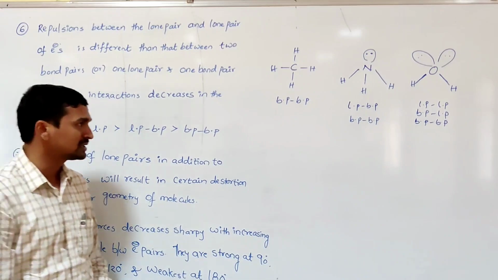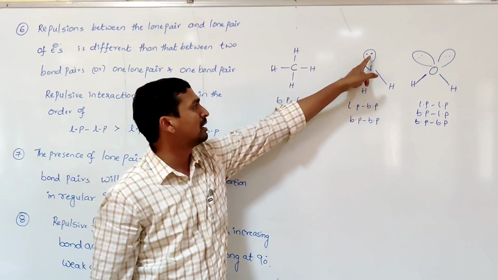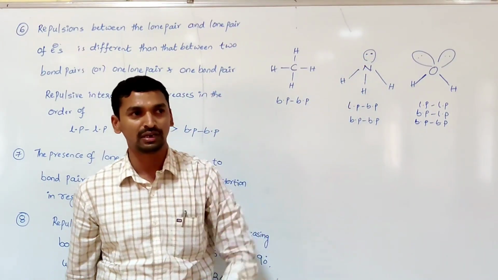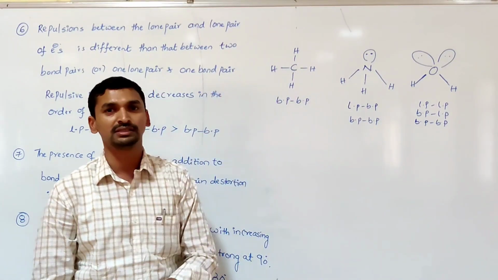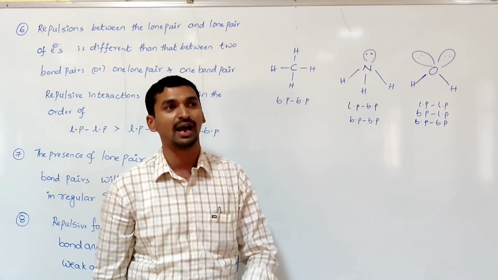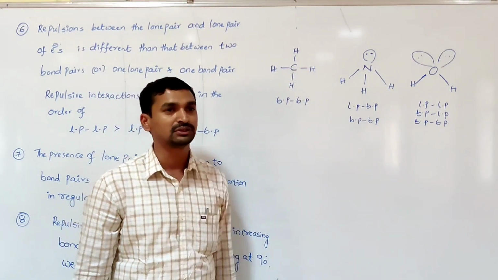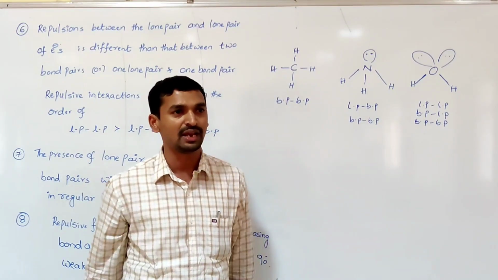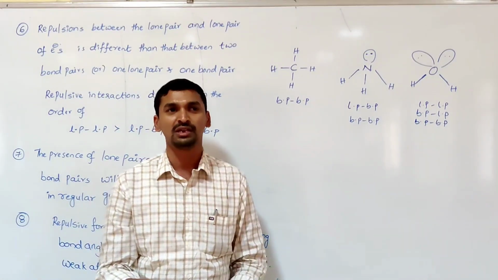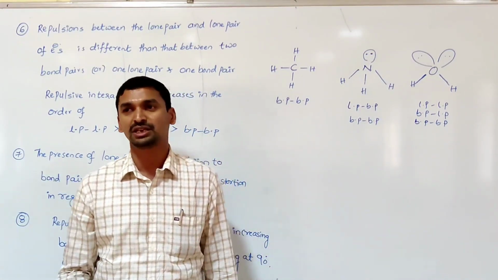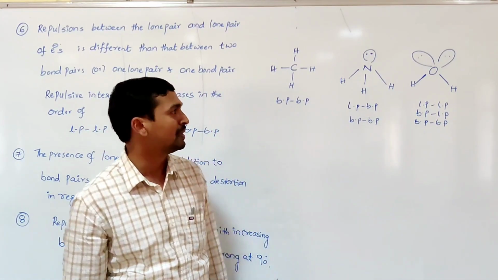The reason is that any lone pair of electrons is under the influence of only one nucleus, whereas the bond pair of electrons are under the influence of 2 nuclei or 2 atoms. Because of that, they are confined to a certain area. They never occupy more space, so there is no possibility of interacting to a greater extent with the adjacent bond pair or lone pair.